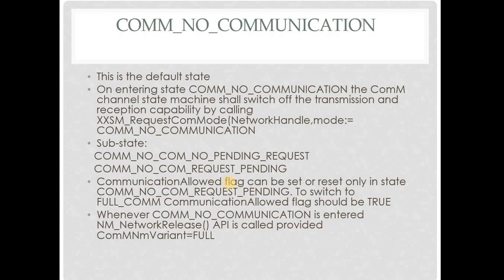Developers should take proper steps so that only when COMM goes to COMM no com request pending, they make this communication flag true. And whenever it has gone to no com, if the NM variant is full, the NM network release API will be indirectly called, and hence ultimately transmission and reception will be switched off.